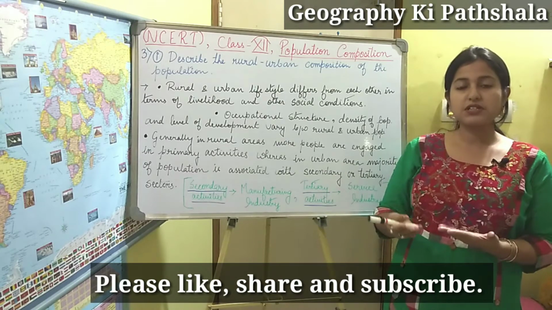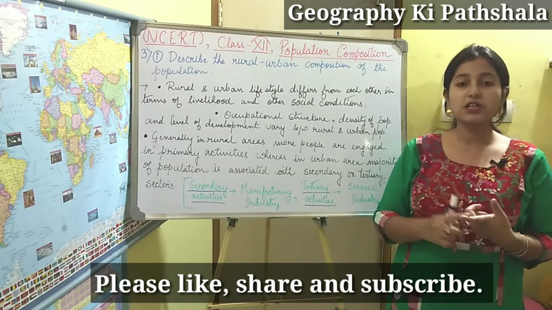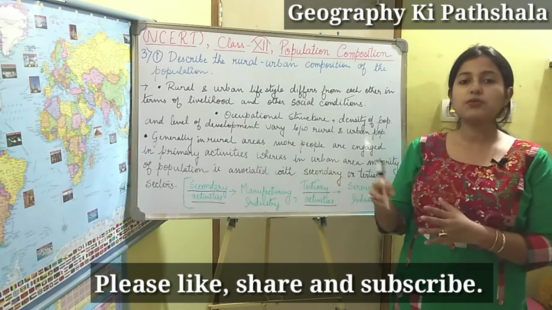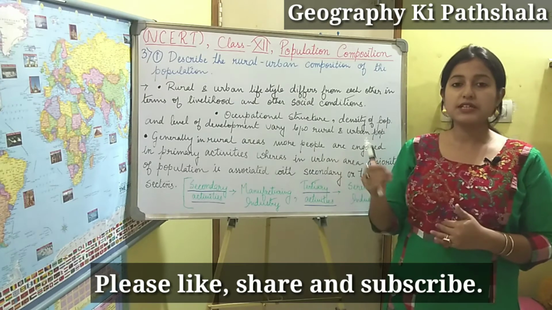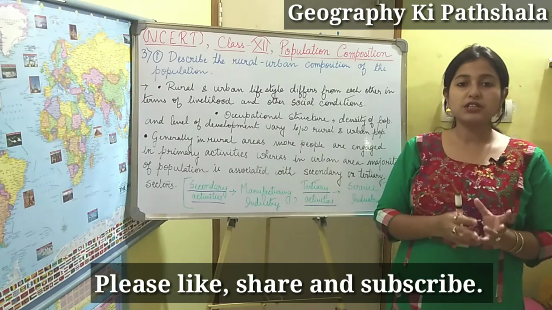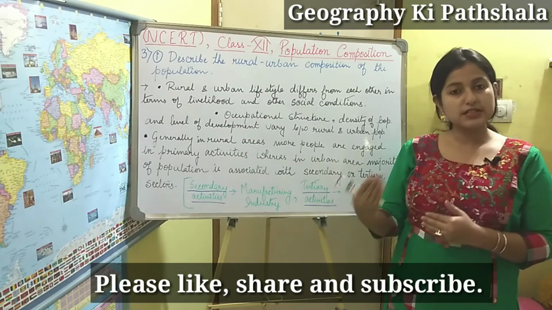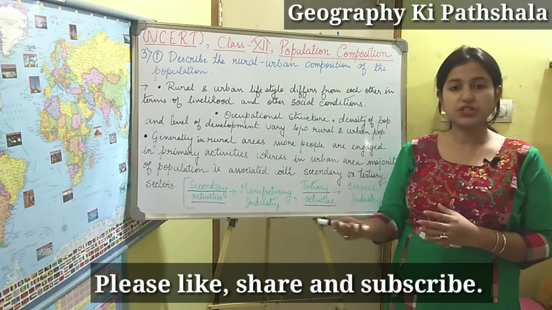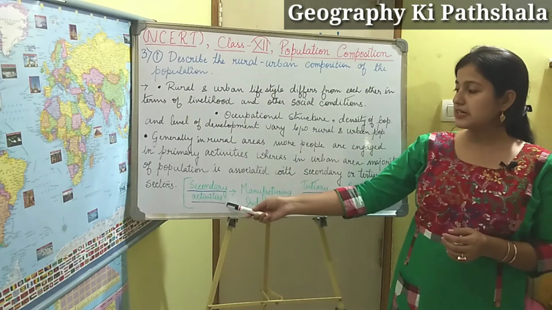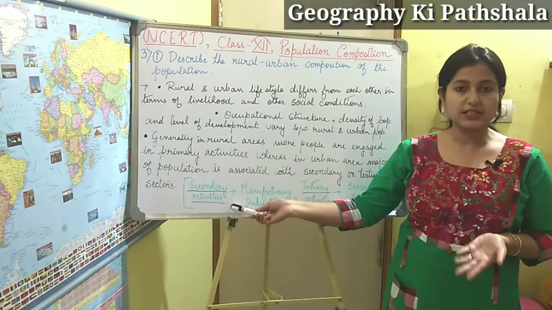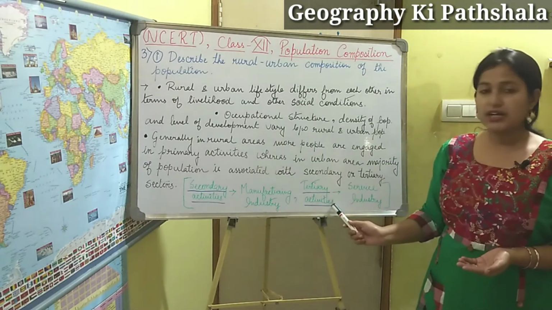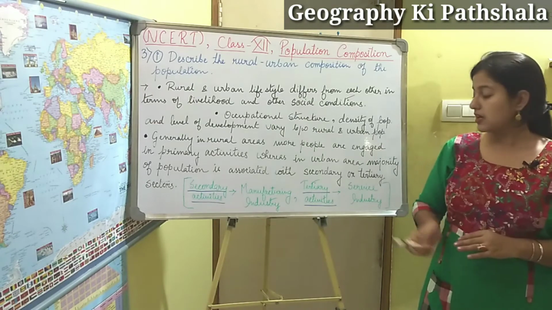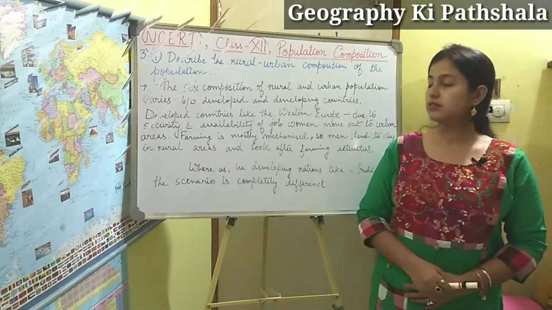Primary activities means agricultural activity and fishing activities. On the other hand, in urban areas, the major population is associated with the secondary or the tertiary sectors. Secondary activities means the manufacturing industry, and tertiary activities or the tertiary sector means the service industry.